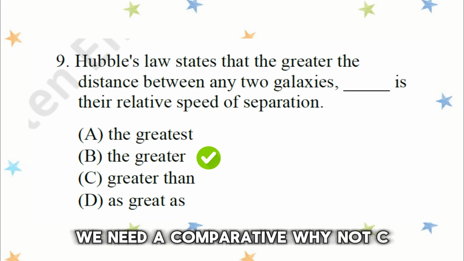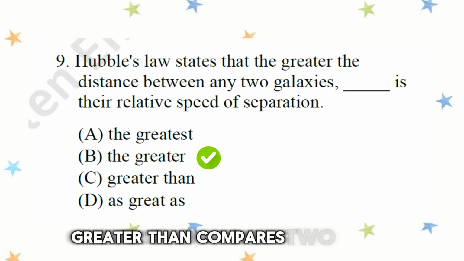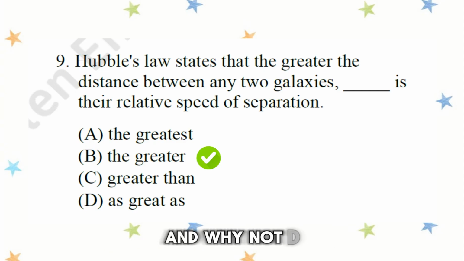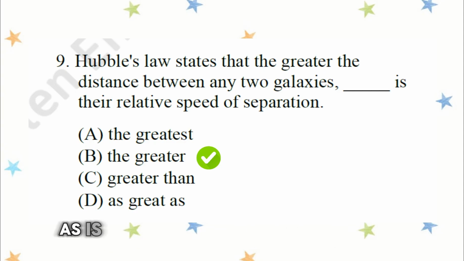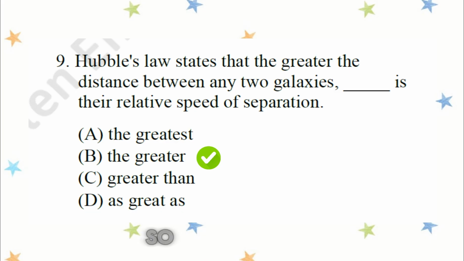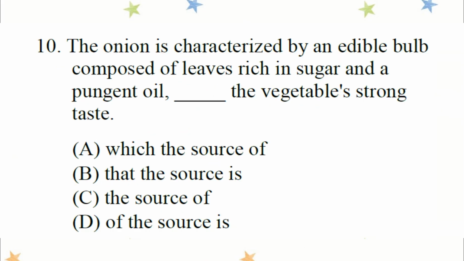Why not C? Greater than compares two things. That's not the structure here. And why not D? As great as is for equality. This sentence isn't expressing equality. So the answer is B.